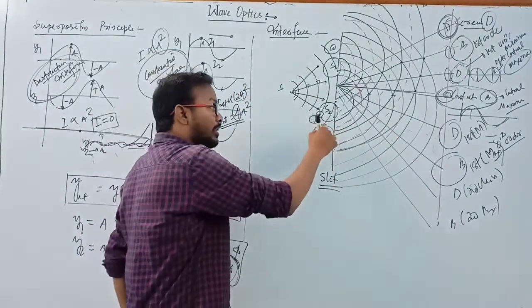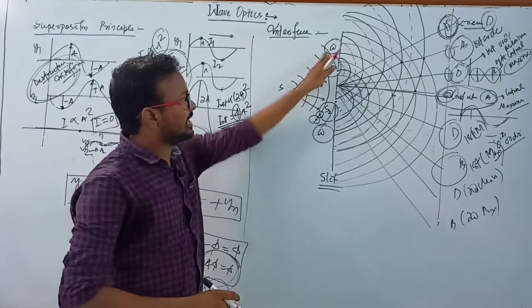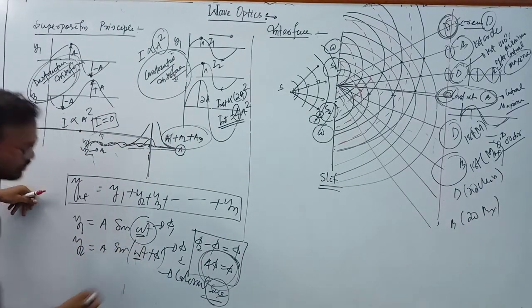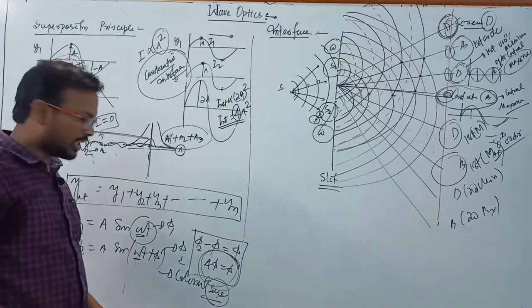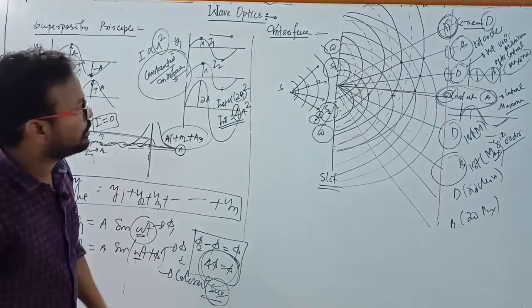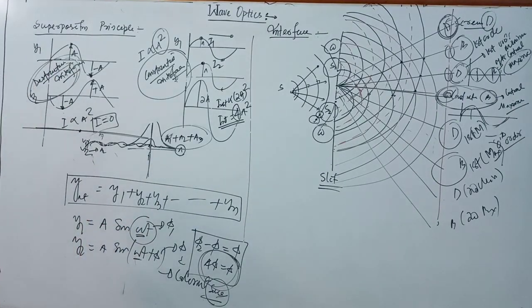Why? Because frequency is the property of a source. If the source changes, then frequency also changes, and here this omega is constant. Clear? But the phase difference between them changes. So now we have to find the constructive and destructive interference by using this concept.